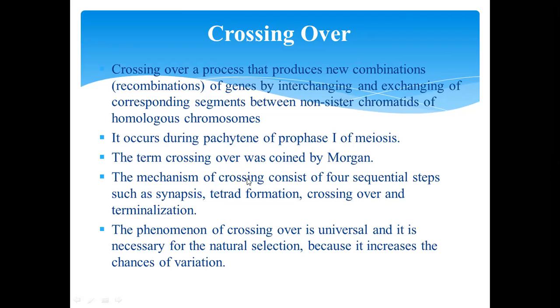The mechanism of crossing over consists of four sequential steps: first is synapsis, second is tetrad formation, third is crossing over, and fourth is terminalization. The phenomenon of crossing over is universal and it is necessary for natural selection because it increases the chances of variation.